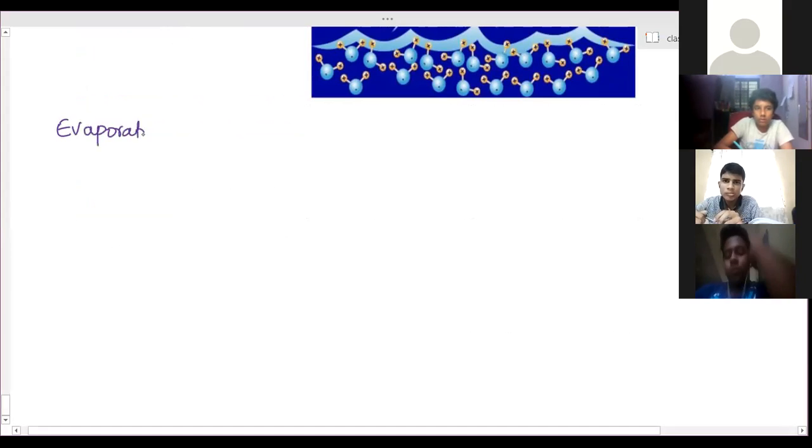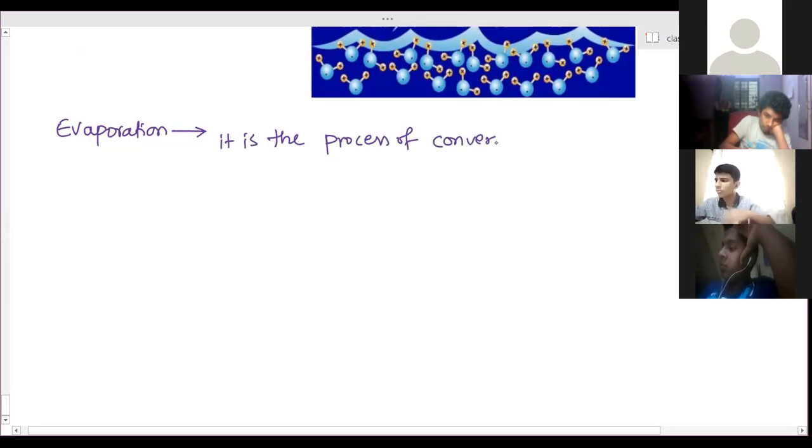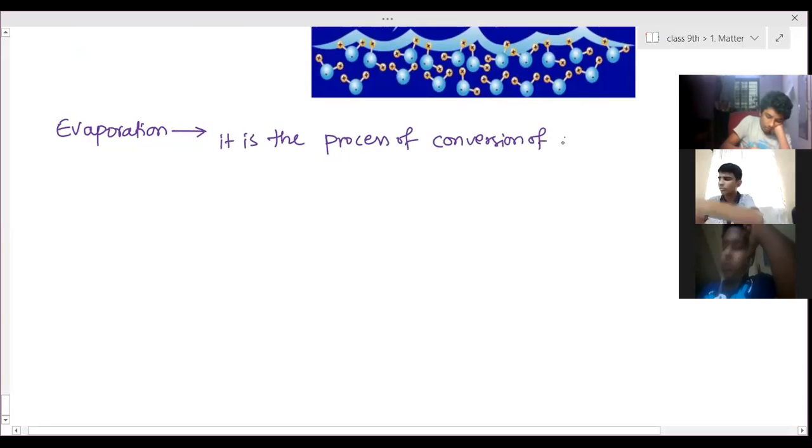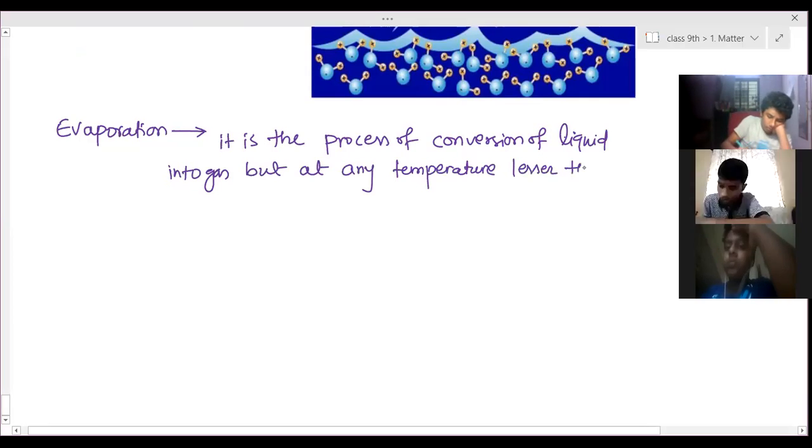Evaporation evaporates only a few particles. Now the definition, if I write it: evaporation is the process of conversion of liquids into gas, but at any temperature lesser than its boiling point, always.